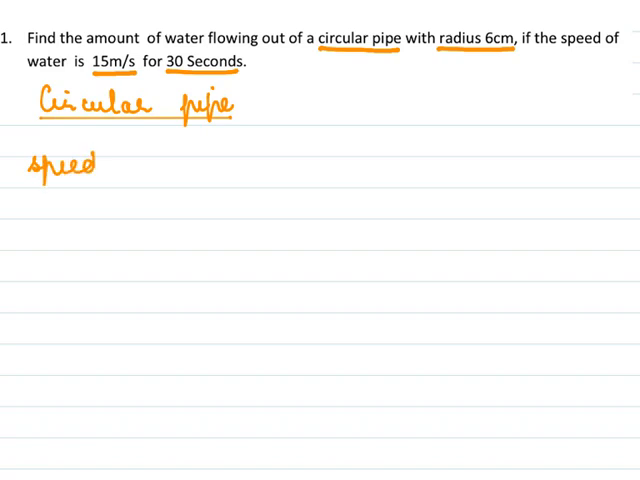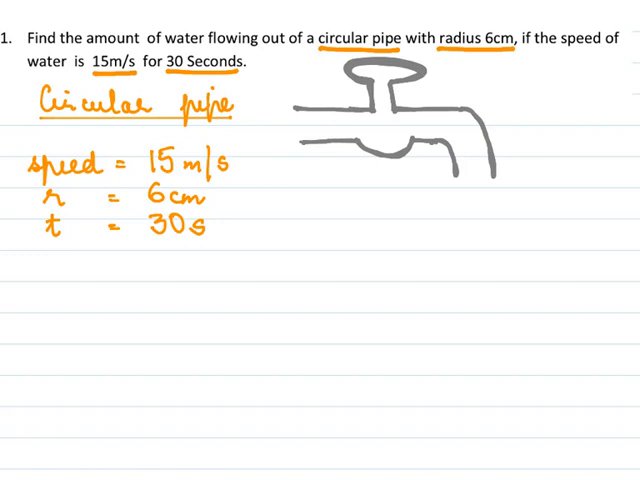So speed 15 meter per second. The dimensions of the pipe is, the radius is 6 centimeter, and we must know how much water flows out for time 30 seconds. So here's a circular tap. The radius of this tap is 6 centimeter. We convert it into meter, that is 6 over 100 meter.